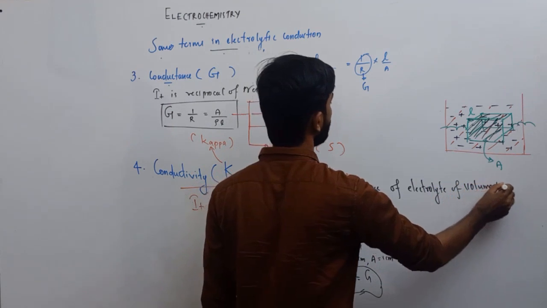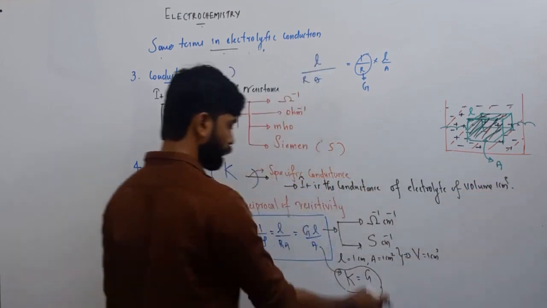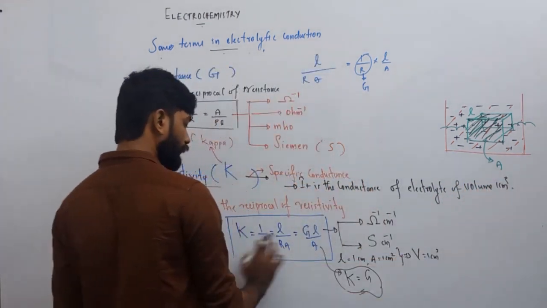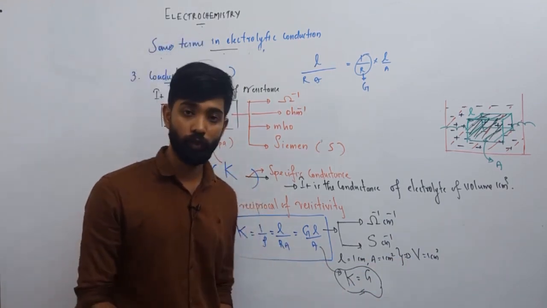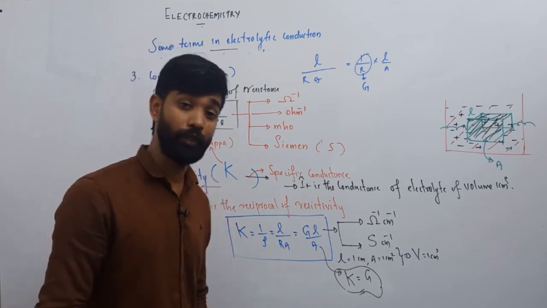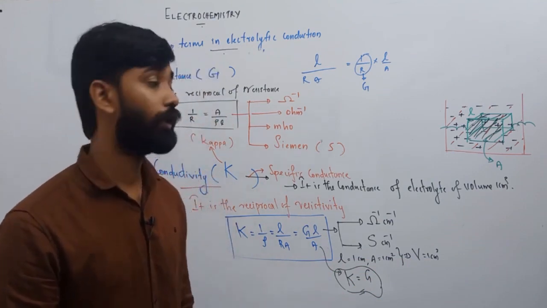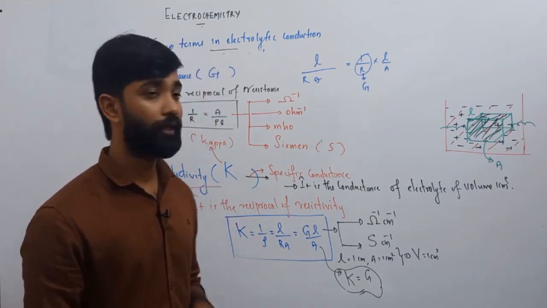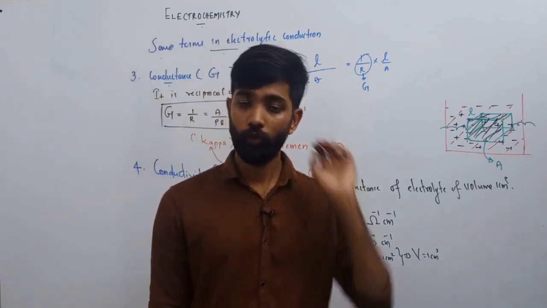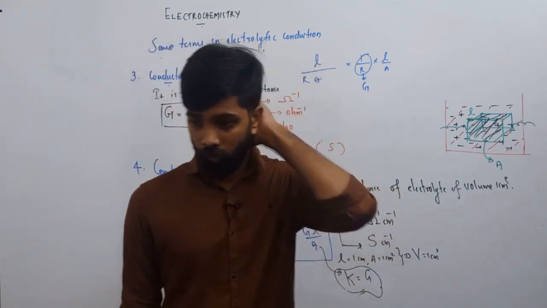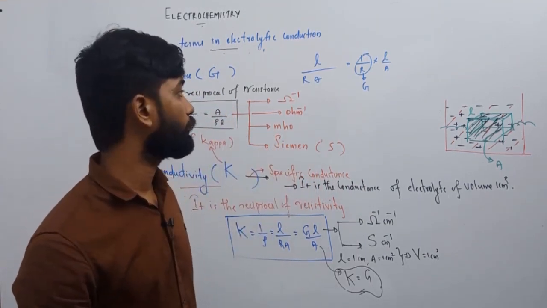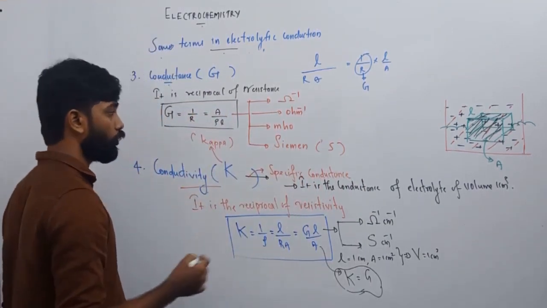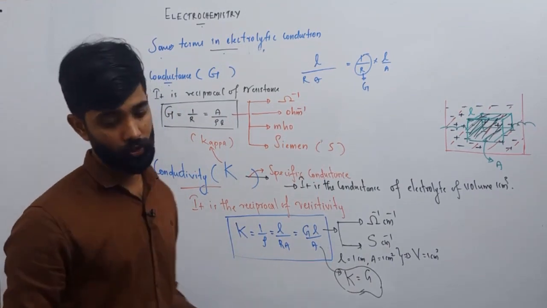If we have an electrolyte of volume 1 centimeter cube, then kappa will be equal to G, which means conductivity equals conductance. That's why conductivity is otherwise known as specific conductance. So now it is clear, all four terms: resistance, resistivity, conductance, conductivity.